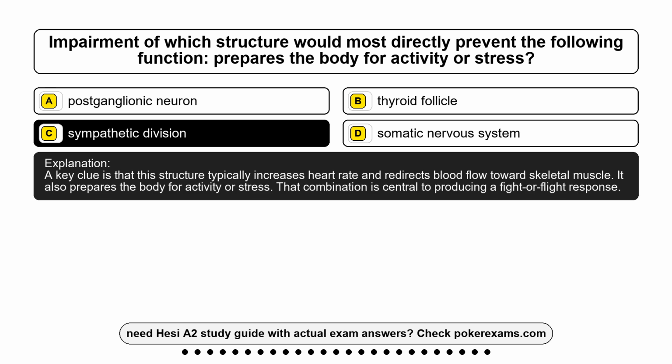A key clue is that this structure typically increases heart rate and redirects blood flow towards skeletal muscle. It also prepares the body for activity or stress. That combination is central to producing a fight or flight response.